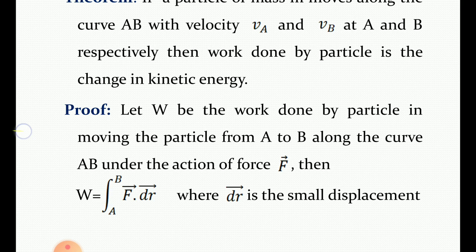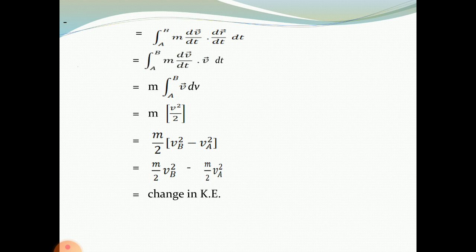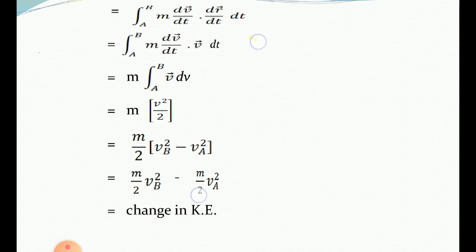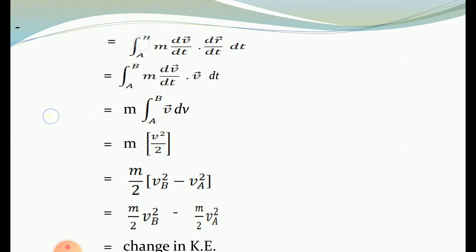W is equal to the integral from A to B of F bar dot dr bar, where dr bar is a small displacement. This integral from A to B of F bar dot dr bar can be written as the integral from A to B of F bar dot dr bar. Now dr bar can be written as dr bar by dt into dt.